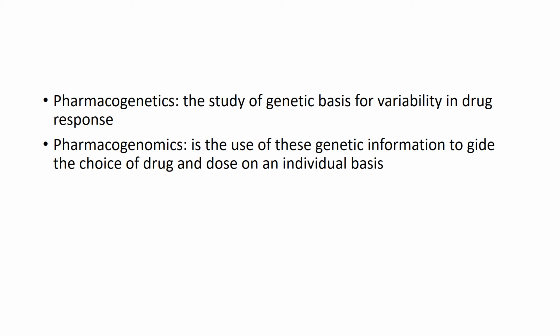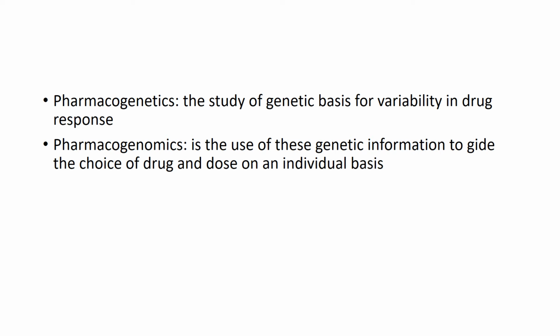Pharmacogenomics is applying the above: knowing which patient has a difference in variability and giving a different drug in response. So it is the use of genetic information to guide the choice of drug and dose on an individual basis to have a better outcome. Okay, that is pharmacogenomics. I hope you got the difference between pharmacogenetics and pharmacogenomics.